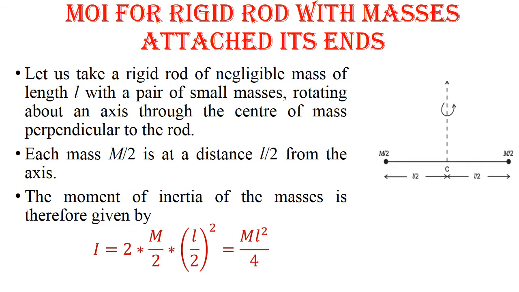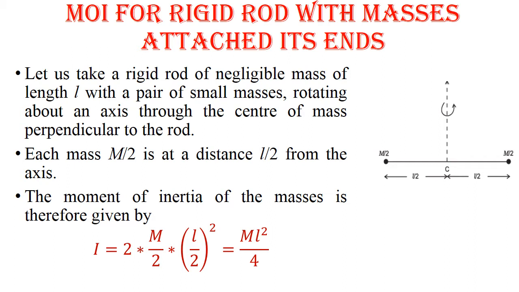Now, moment of inertia for a rigid rod with masses attached at its ends. Let us take a rigid rod of negligible mass of length L with a pair of small masses rotating about an axis through the center of mass perpendicular to the rod.